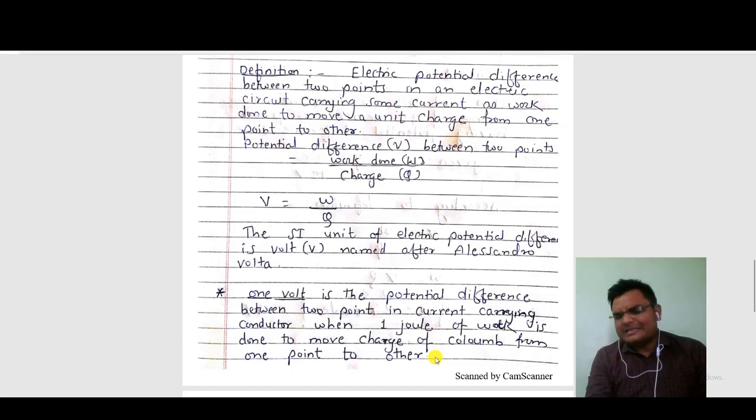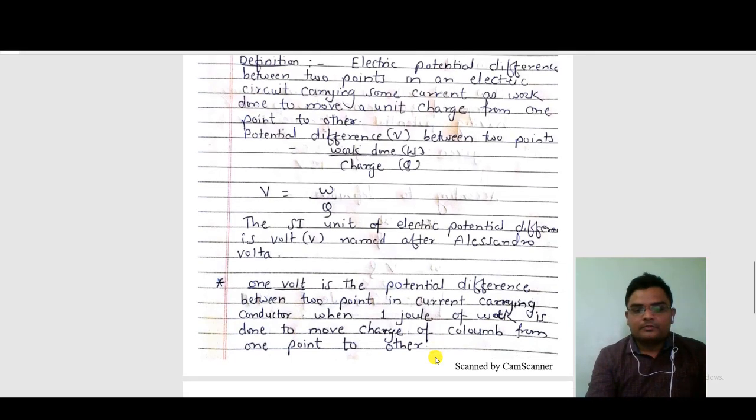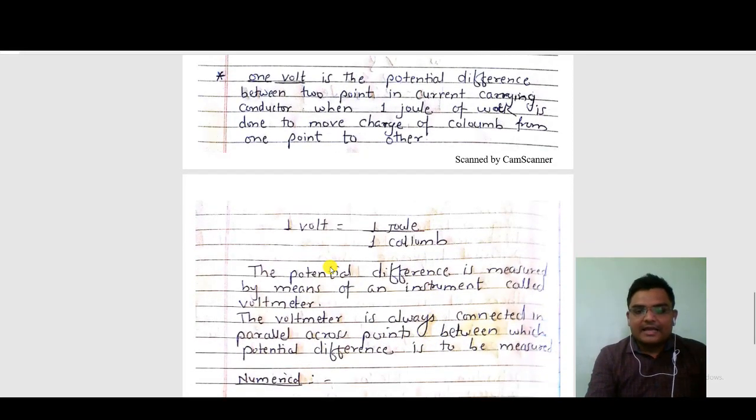There is no need to remember this definition, just focus on the formula V is equal to W by Q. W has the unit joule. If we want 1 volt, work done is 1 joule, used to move 1 coulomb of charge. Once you know the formula, you can simply define 1 volt. Same way, 1 volt is equal to 1 joule upon 1 coulomb.